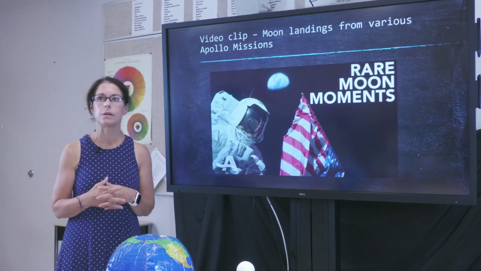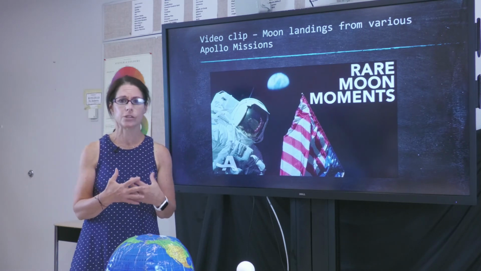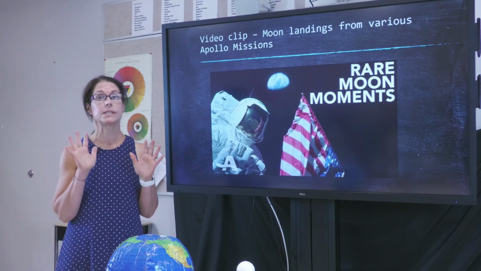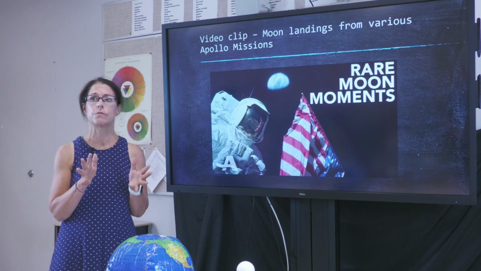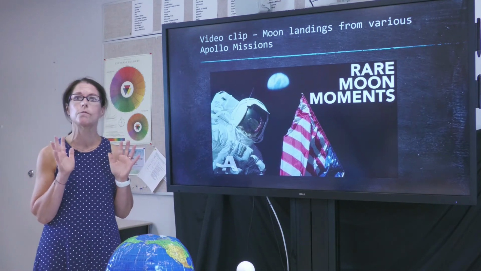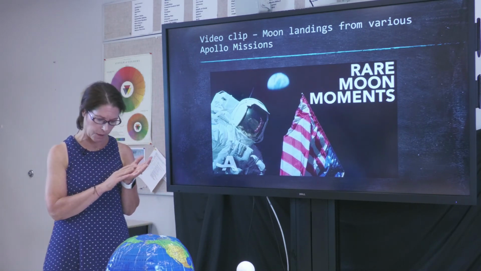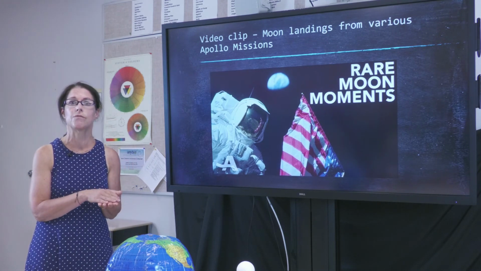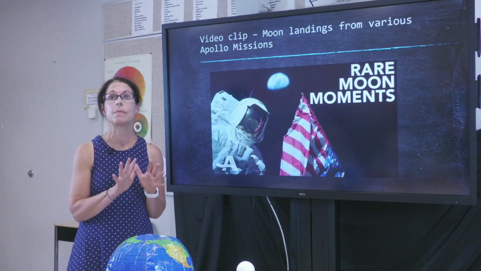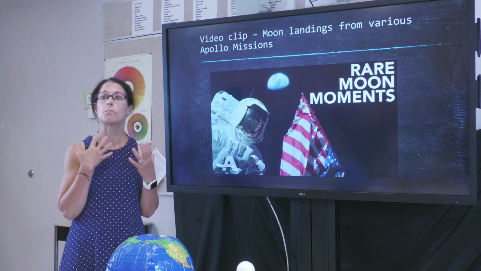The second thing you might have noticed is those big spacesuits that the astronauts wore. One of the reasons is the temperature on the moon is so much different than here on Earth. Temperatures on the moon can reach up to 243 degrees during the day, and at night they can get down to minus 230 degrees Fahrenheit. So there's a great temperature difference. Also, there is no oxygen in the atmosphere on the moon. So the astronauts had to wear those spacesuits in order to breathe oxygen.